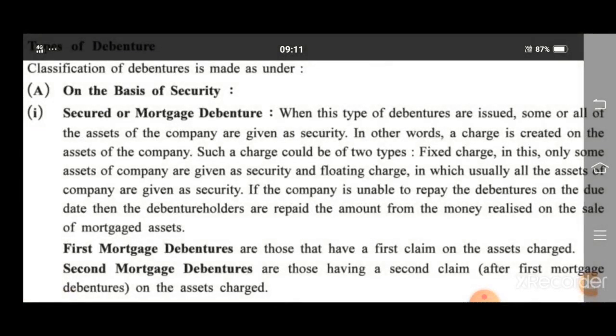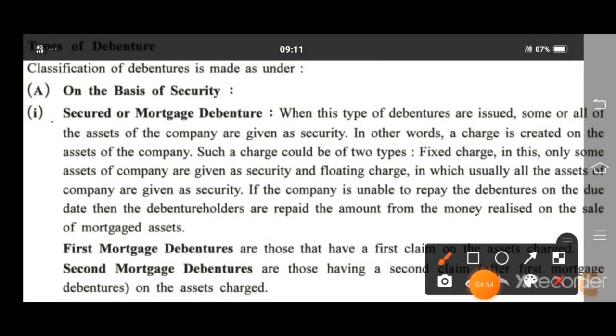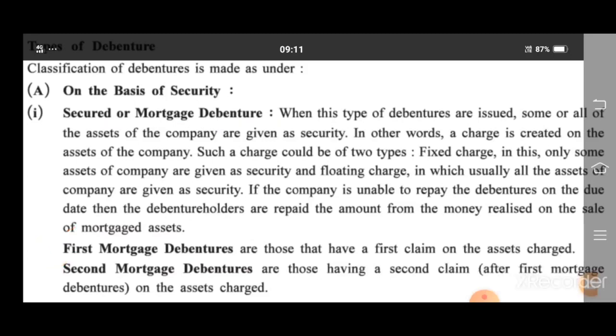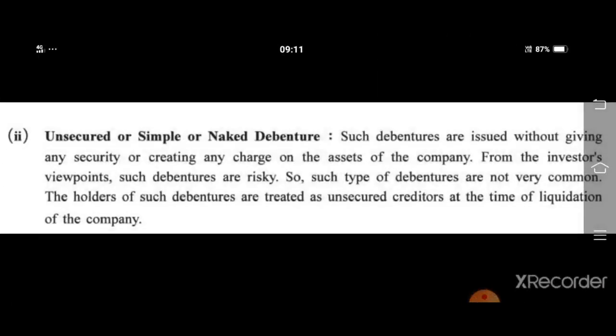Now, classification of debentures is as under. Here, secured or mortgage debentures. Here two types of mortgages are there. First mortgage, second mortgage. Whatever asset is put in charge by the company, first right is given here, and the second mortgage holders may have a second claim right.